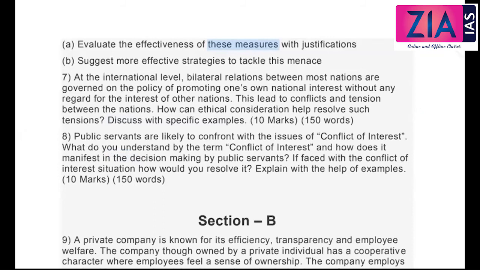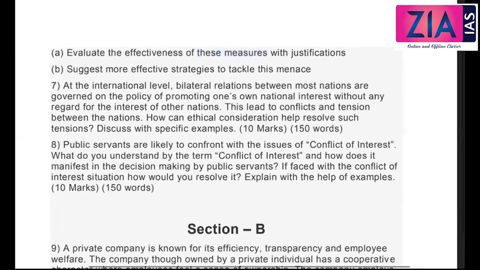This is related to international level ethics, right? At the international level, bilateral relations between most nations are governed on the policy of promoting one's own national interest without any regard for the interest of other nations. So here, see, it is like between, we discuss about two individuals, A and B.